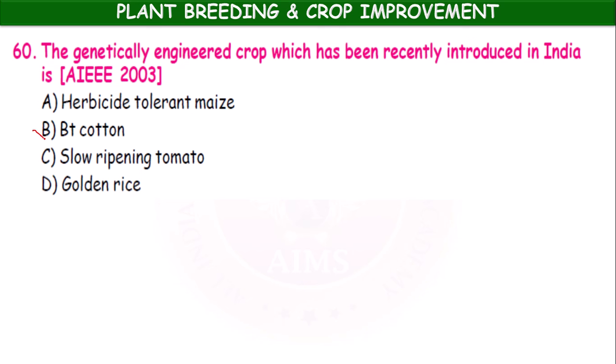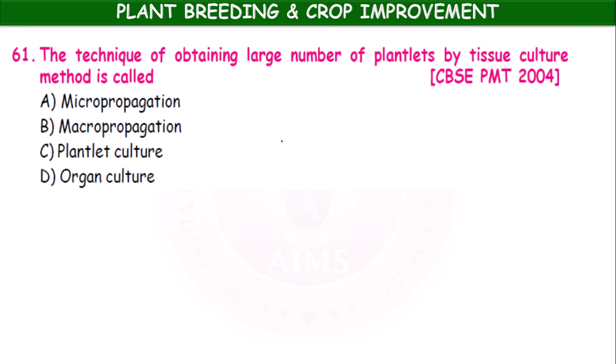It is BT cotton, the genetically engineered crop recently introduced in India. The technique of obtaining large number of plantlets by tissue culture method is called micropropagation, macropropagation, plantlet culture, organ culture. Micropropagation. Okay. Tissue culture is also called micropropagation.